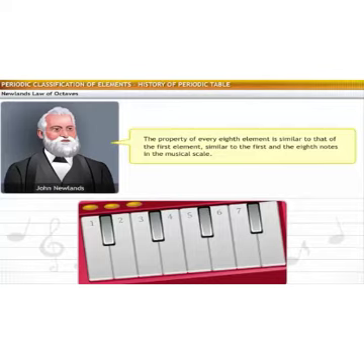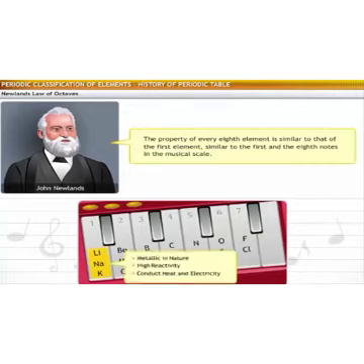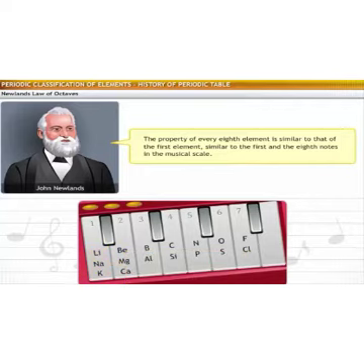Consider the list of elements with their atomic weight in increasing order, starting with lithium. The eighth element is sodium. Similarly, the eighth element from sodium is potassium. Lithium, sodium and potassium show similar properties. For example, they have metallic property with high reactivity, and conductivity of heat and electricity. Similarly, beryllium, magnesium and calcium show similar properties. These three elements are shiny and very soft.